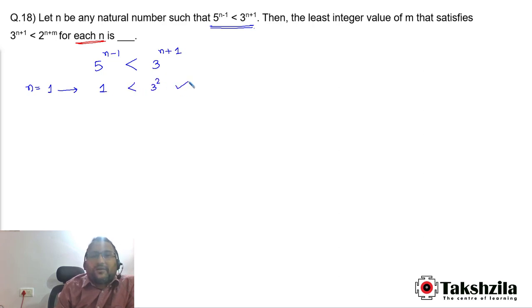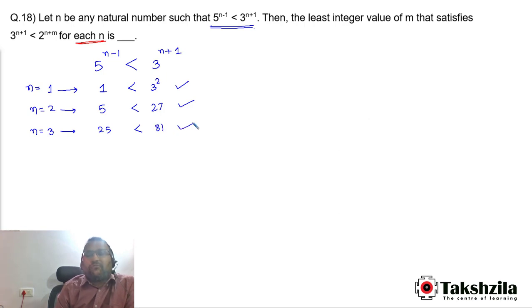Yes, this is fine. अगर हम n is equal to 2 पुट करेंगे तो ये क्या हो जाएगा, 5 to the power 1 हो जाएगा. 5 is less than 3 to the power 3 हो जाएगा 27. This is also fine. अगर हम n is equal to 3 पुट करेंगे, 5 to the power 2 25 and 3 to the power 4 ये हो जाएगा 81.